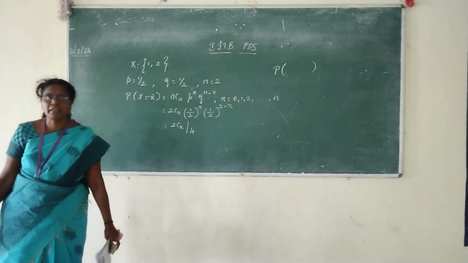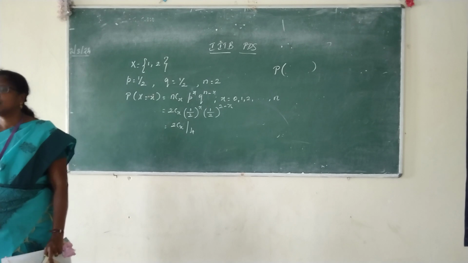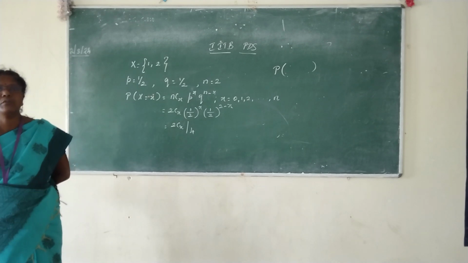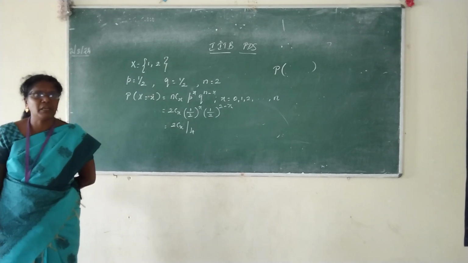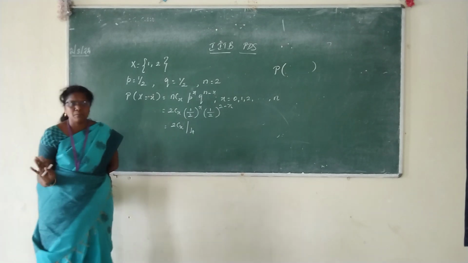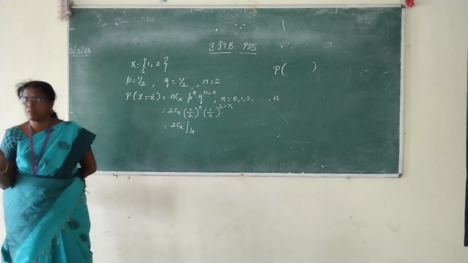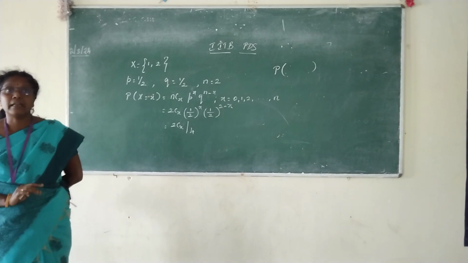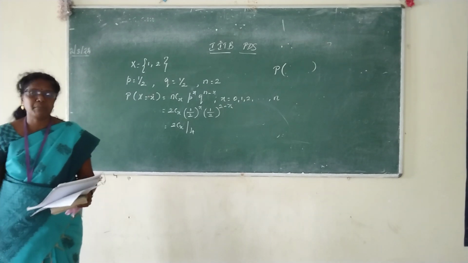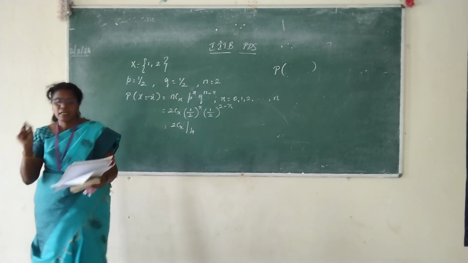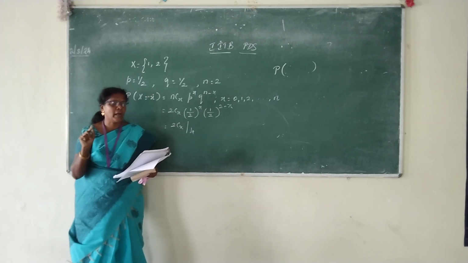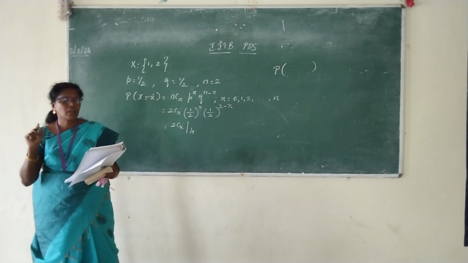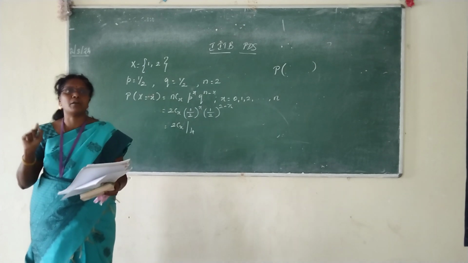This is what I told you to identify in the last class. x is equal to 2. What does x equal to 2 mean? Exactly both are boys. But is that what you are asked to find? Read the statement. Interrelate everything. If at least one child is a boy, what is the probability that both are boys?